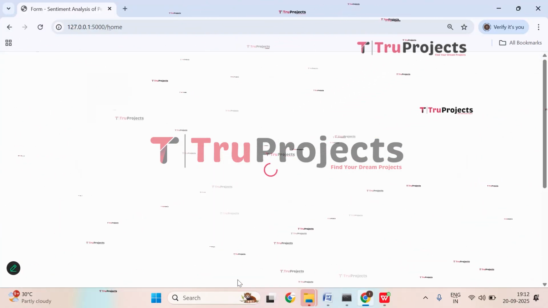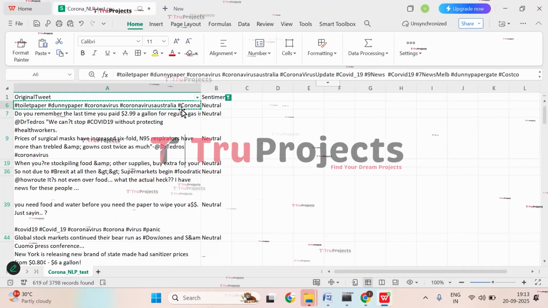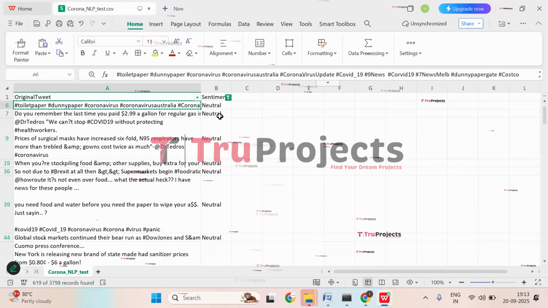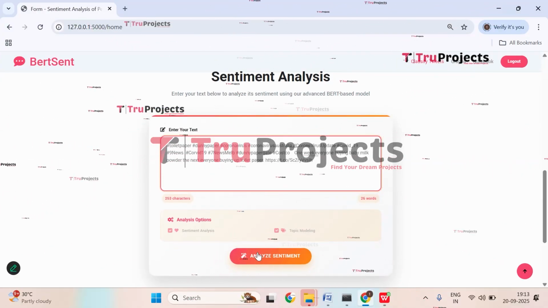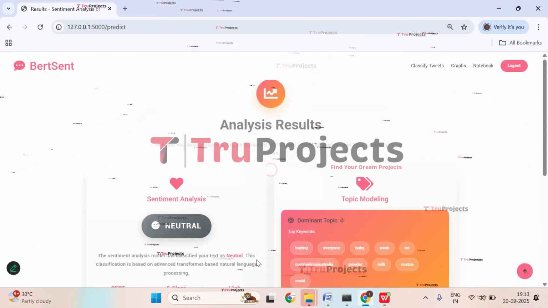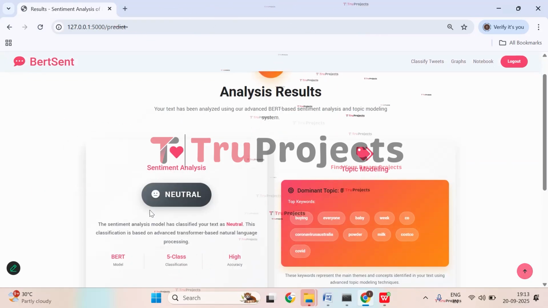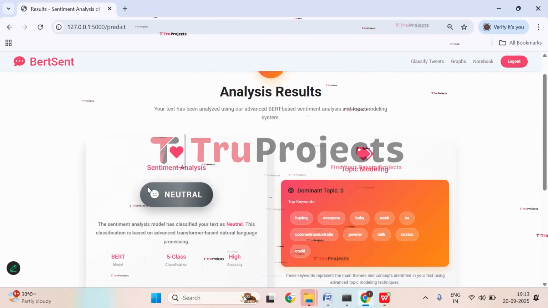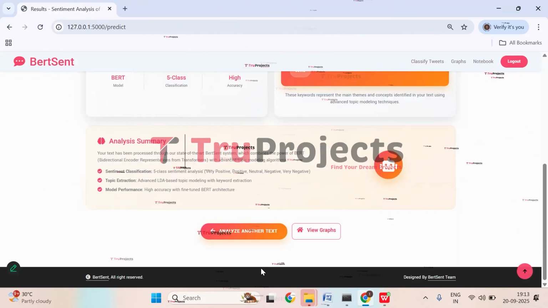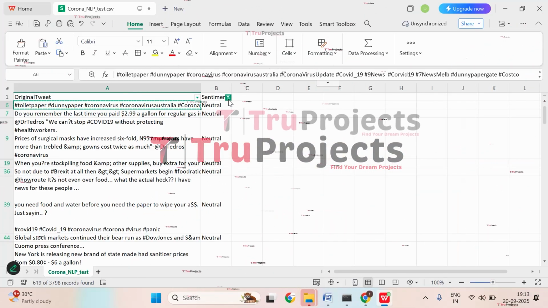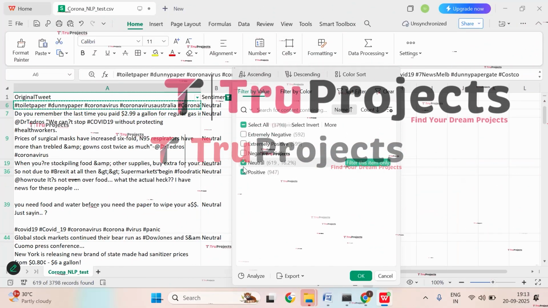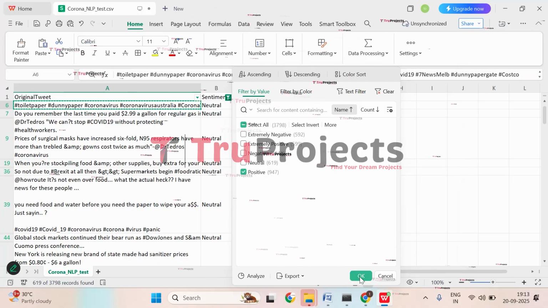Let's try with another one. So let's try with this first one. That is for the neutral sentiment. Get back, apply filter, copy the text and click on Analyze Sentiment. And here you can see neutral classification, that is sentiment analysis is neutral. Let's check with the last case. Get back to this. Apply filter to positive. Click on OK.